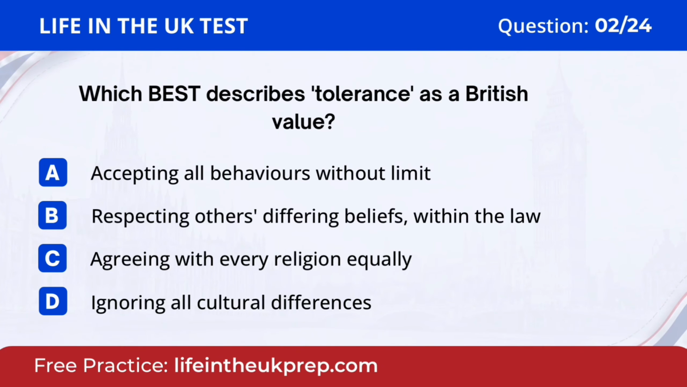Question 2. Which best describes tolerance as a British value? A. Accepting all behaviours without limit. B. Respecting others' differing beliefs within the law. C. Agreeing with every religion equally. D. Ignoring all cultural differences. The answer is B. Respecting others' differing beliefs within the law.